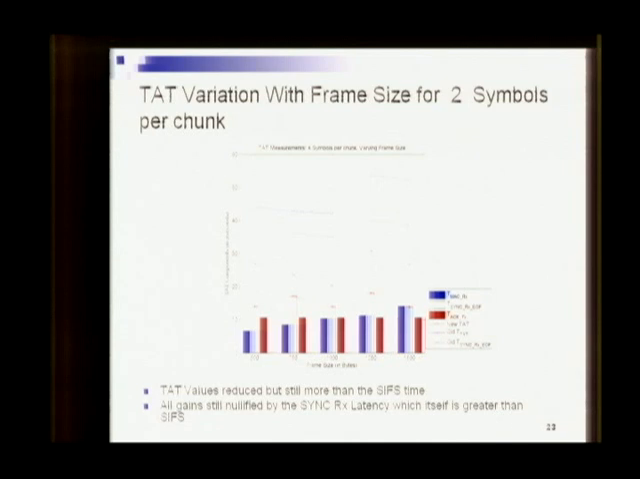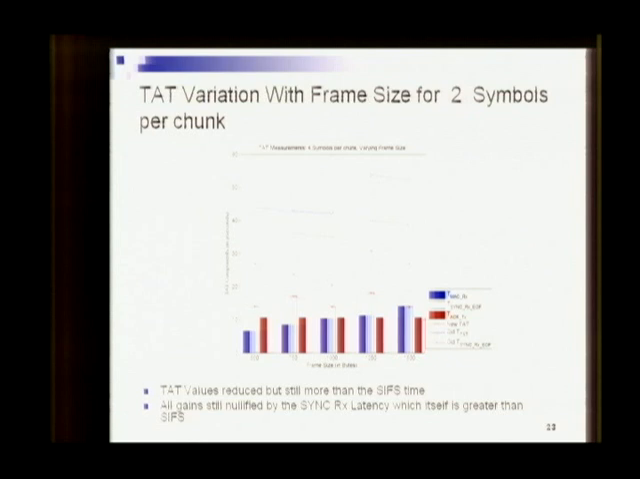So if you reduce the size of the data in the last chunk, this includes some sort of optimization, what you're saying? Yeah. Changing the chunk size is sort of an improvement, which we tried to see what the effect was. But we still see here that that improvement hasn't helped us much to get the turnaround time closer to the SIFS time.